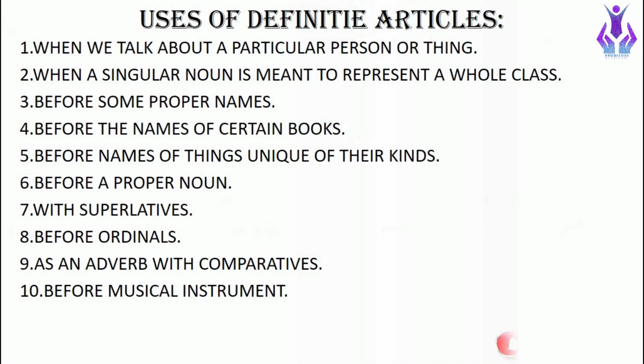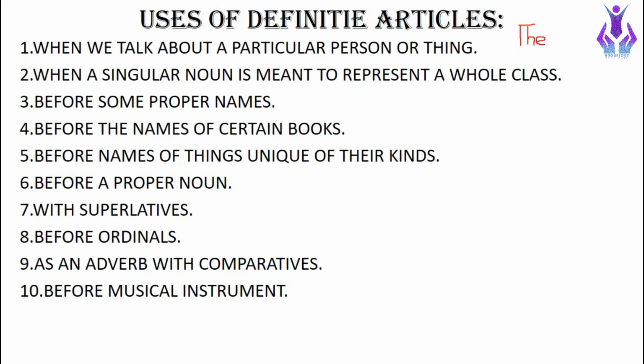So basically the words a, an and the are our 3 articles. The word the is our definite article and the words a and an are our indefinite articles. So we will go through the uses of definite articles. So what is a definite article? As I have told you, the word the is our definite article. The number one use is when we talk about a particular person or thing, when we mention something particular or some particular person, we put the definite article the along with it.